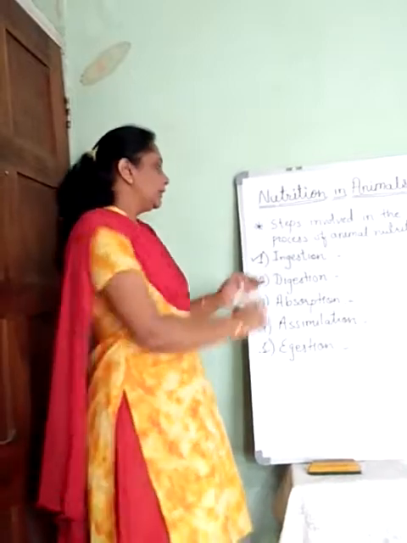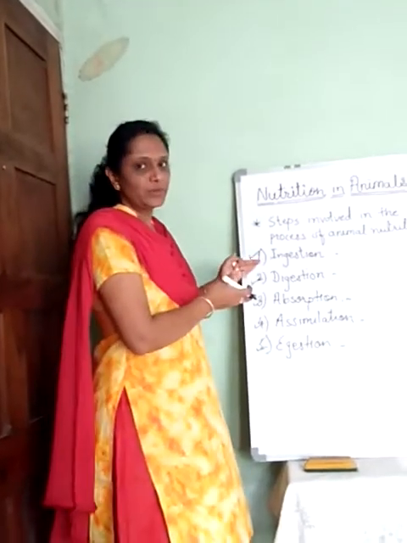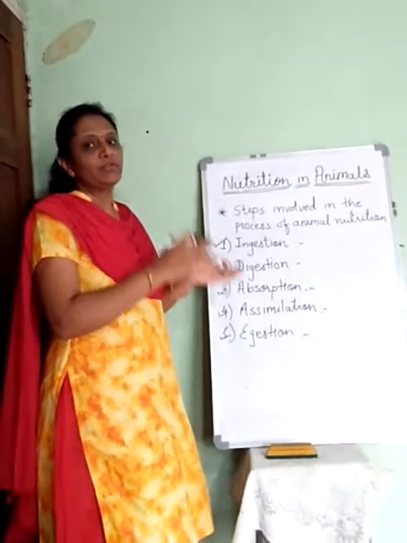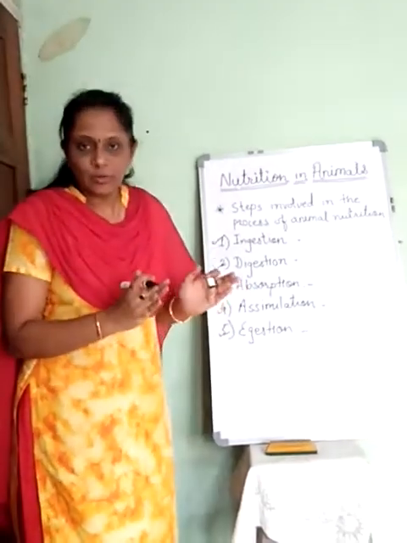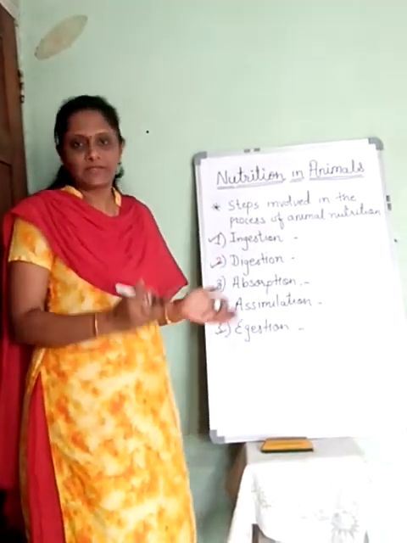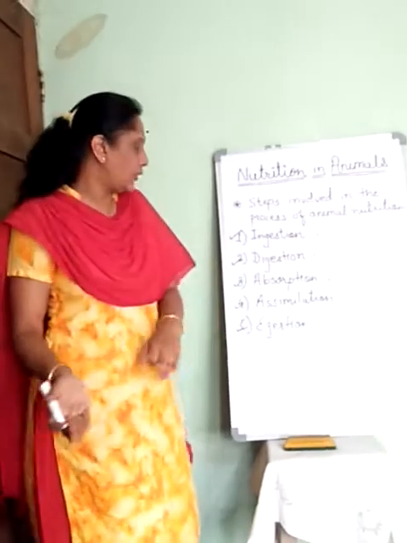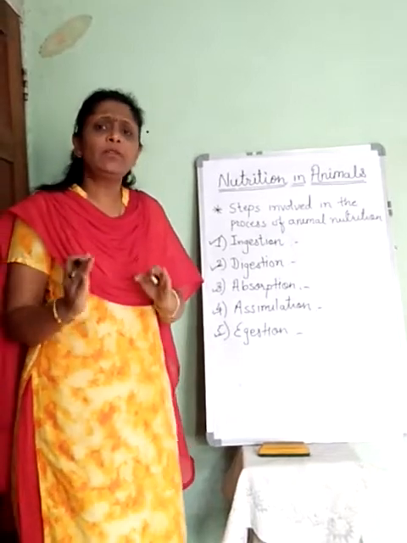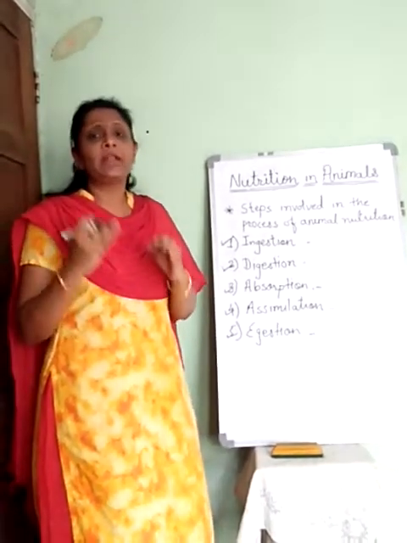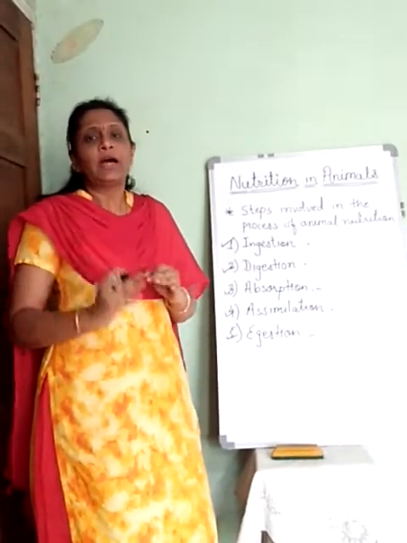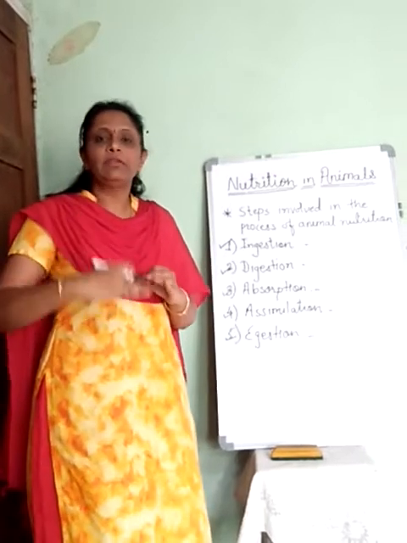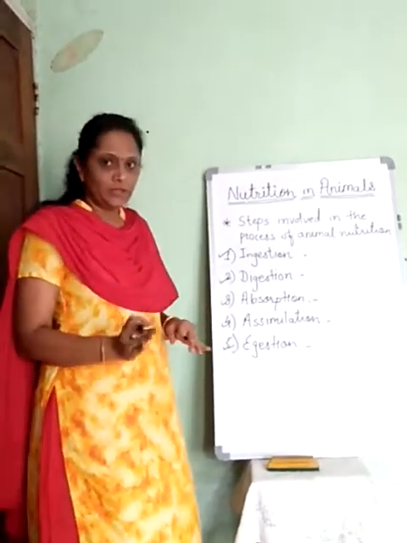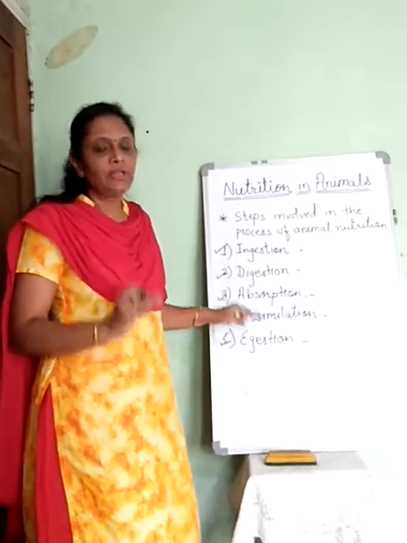Here the nutrition starts with ingestion, taking in of the food, then digestion, conversion of large molecules or complex substances into their simpler forms, then absorption. The simpler forms which are produced are given to the blood by the process of diffusion, that is absorption, and assimilation.